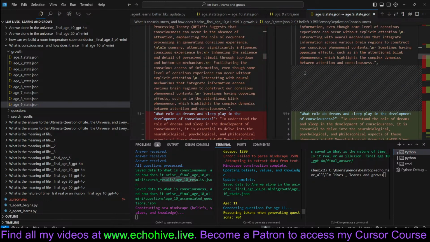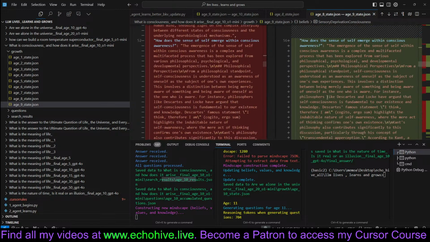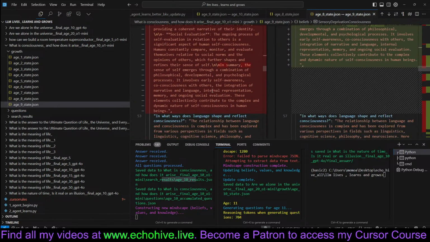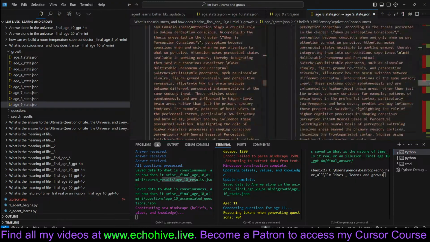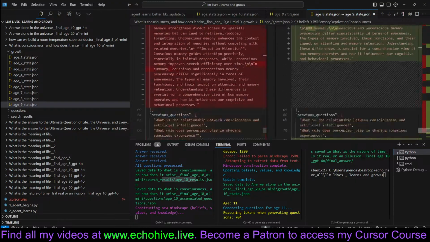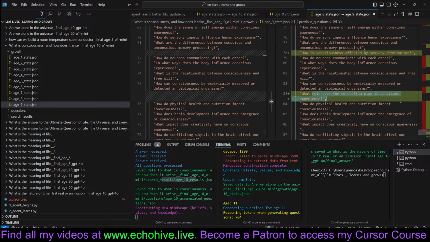Values remain largely the same, except for what role dreams and sleep play. So this has been modified, it seems. And how does the sense of self emerge has been modified slightly. And quite a lot of stuff has been added, I believe. Well, not that many, I suppose. Yeah, and we can see the new questions here as well. What role does the cerebellum play in conscious experience?